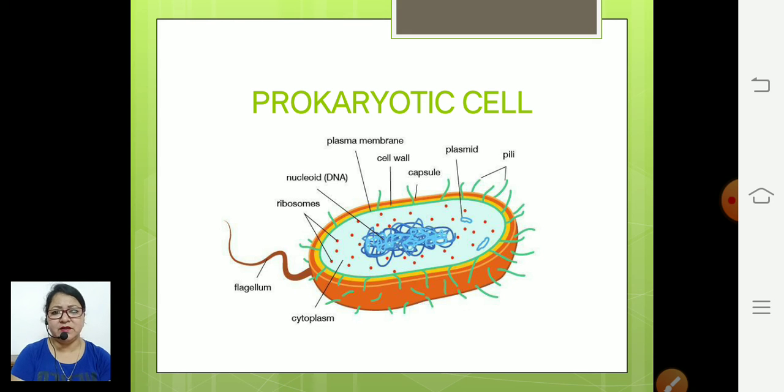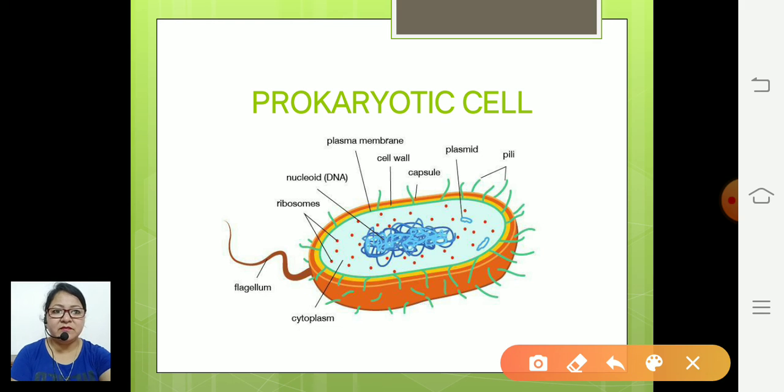If we talk about nucleus, then what kind of nucleus is present in prokaryotic cell? A prokaryotic cell does not have a well defined nucleus. So all the cells which do not have a well defined nucleus are categorized in the heading prokaryotic cell. This is a diagram of a bacteria, a prokaryotic cell. You can observe that DNA, that is a genetic material, is directly present in the cytoplasm, and that region where this genetic material is present is called nucleoid. Clear?